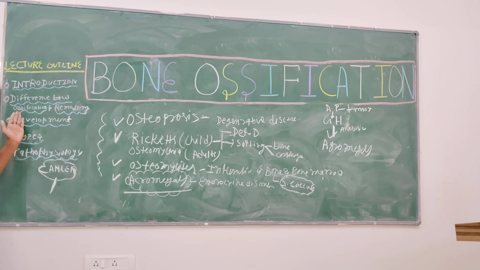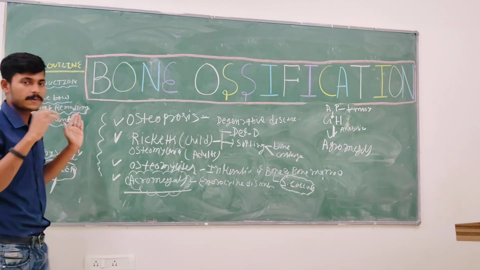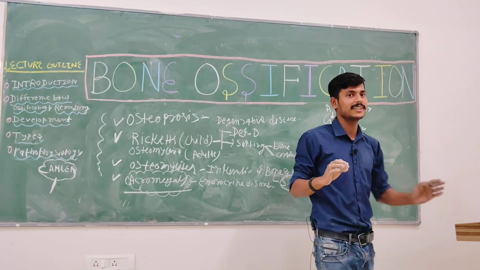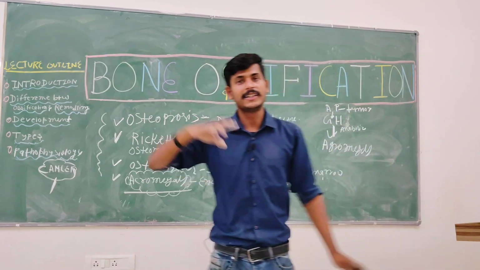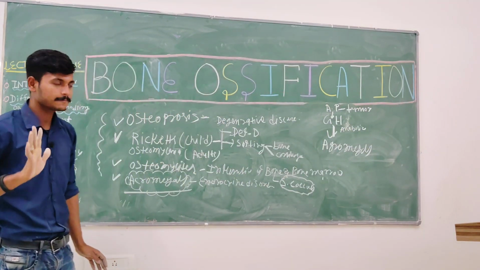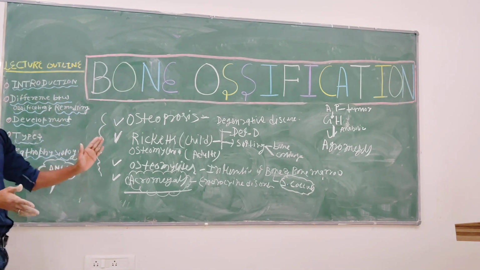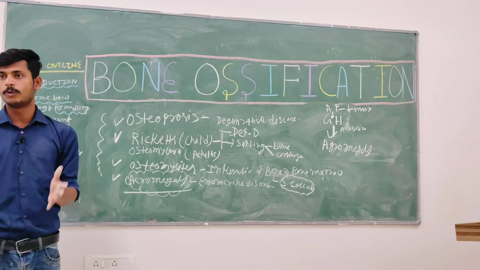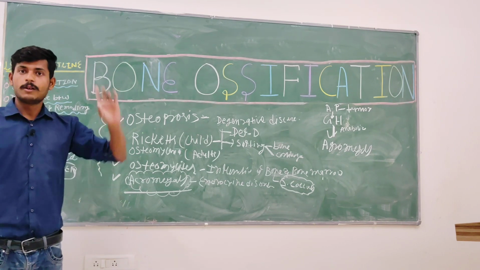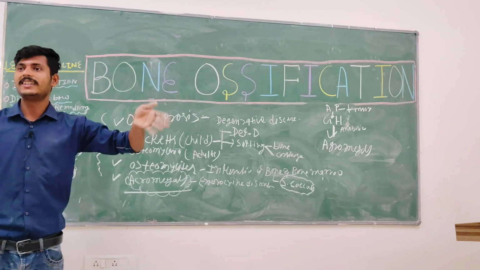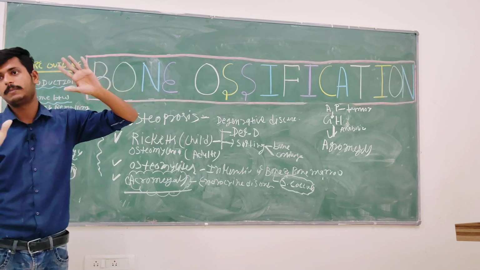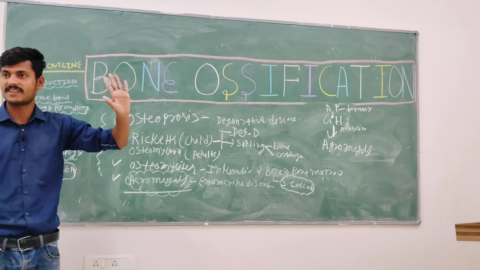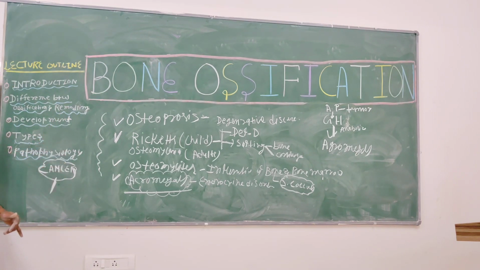Then we saw the difference between bone ossification and remodeling. Bone ossification starts in intrauterine life, more specifically in the sixth week of pregnancy, till the 25th year of age. Remodeling provides the proper alignment and shape of the bone throughout life. Ossification ceases at 25 years of age due to the fusion of the growth plate to the epiphyseal plate. The growth plate will disappear. But remodeling goes on throughout your lifespan.